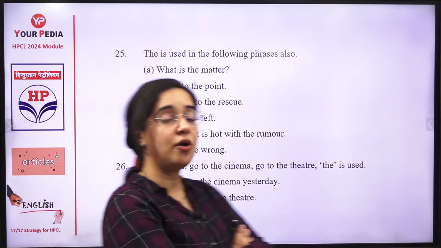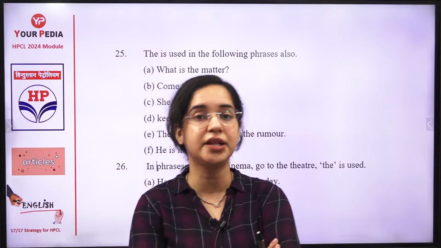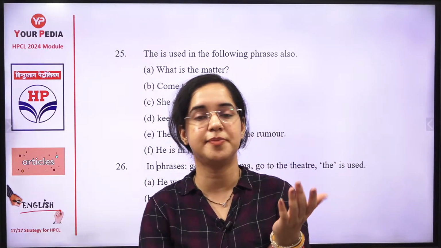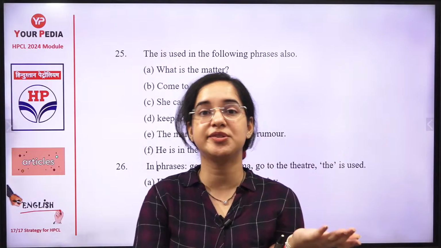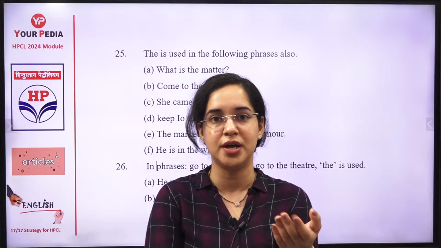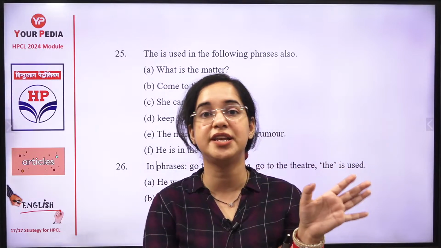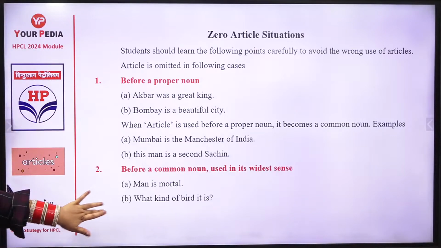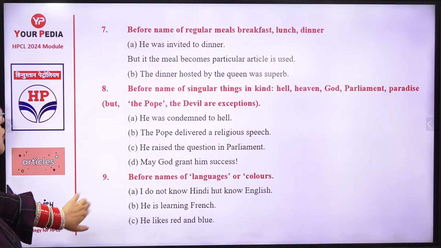Very good. That's the common sense you have to develop while learning the articles with the blood relations. My mother is the best one. My father is the best one. You speak it like this. Yesterday was Father's Day, so many of you might have said, my father is the best one. You don't use any article. So with the father, with the mother, with the brother, with the sister, no article is used over here.